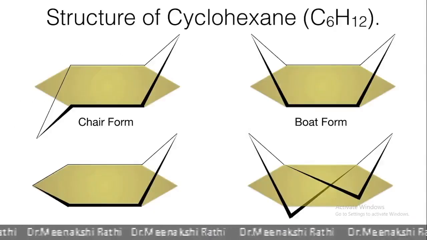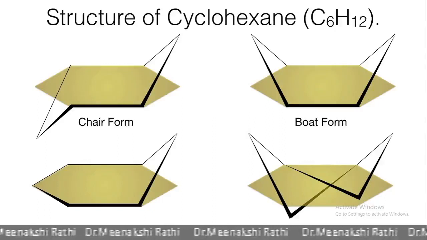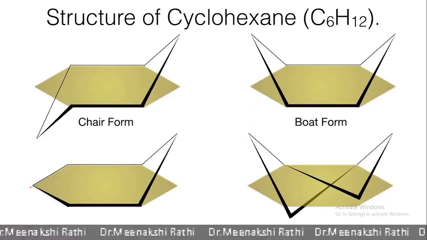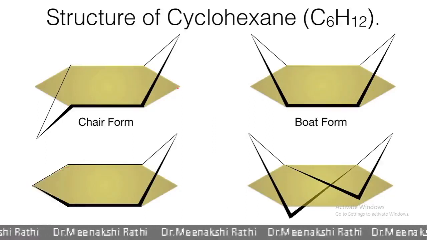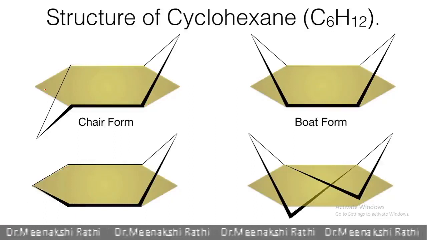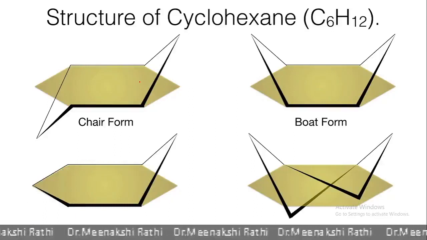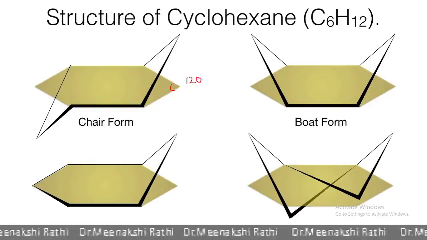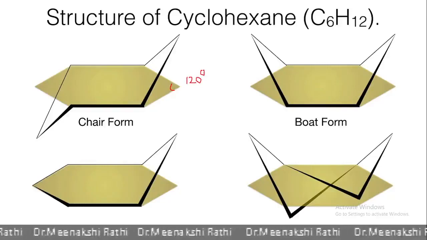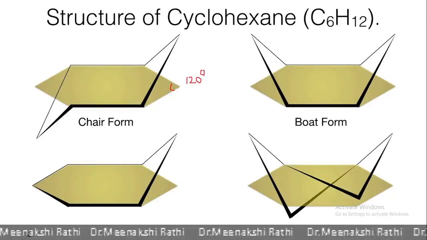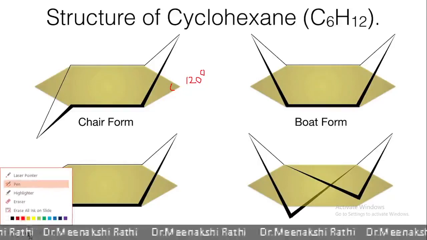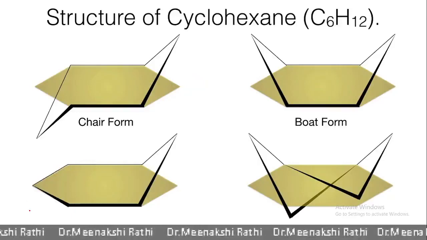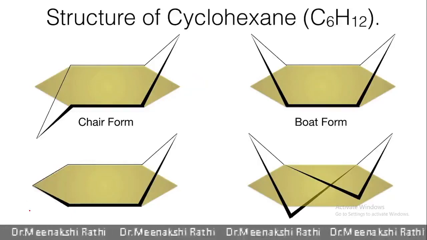Cyclohexane has the molecular formula C6H12. As I told you, initially it was believed that cyclohexane has a planar hexagon structure, shown in yellow color, with bond angle 120 degrees. And if the bond angle is 120 degrees, it means it has some angle strain. But later on, after the study of Sachse, four different conformations of cyclohexane were suggested.